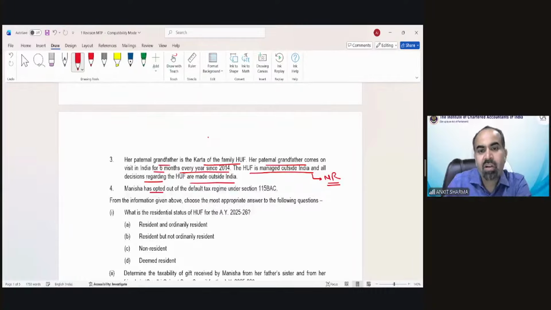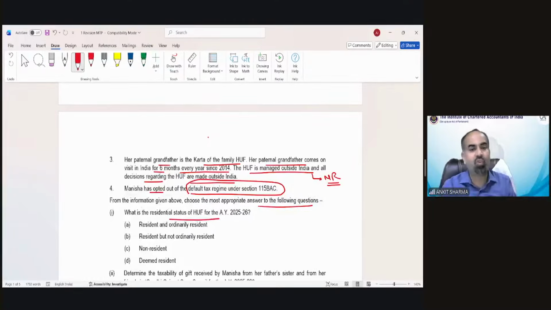Manisha has opted for the default tax regime under section 115BAC. So this is the information. From the above information, choose the most appropriate answer to the following question. What is the residential status of the HUF in this case? So we all know the residential status of the HUF would be, of course, non-resident. Why? Because it has been managed from outside India completely. So if it has been managed from outside India, nothing to check. That is going to be a non-resident HUF. So the first question we have solved.